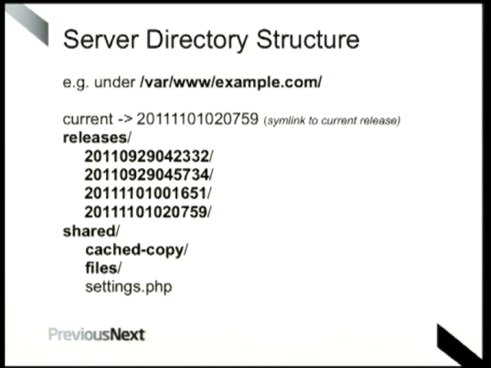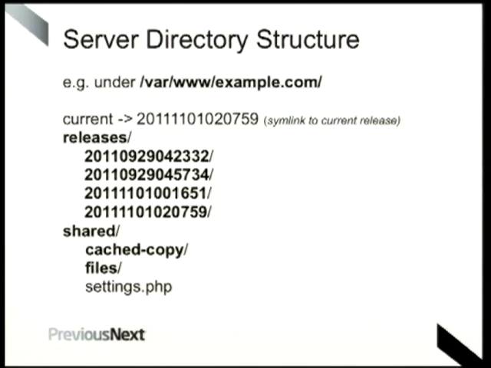Okay, so this is what it looks like on the server. You can see if we're hosting our site on the server under this directory, this is a typical directory structure that you'll get. So current is just the symlink. You've got a releases folder, which has all the releases that you've got, and they will just be added to every time you do a deployment. So you just keep getting new folders. And then underneath shared, this is the stuff that doesn't change between releases.